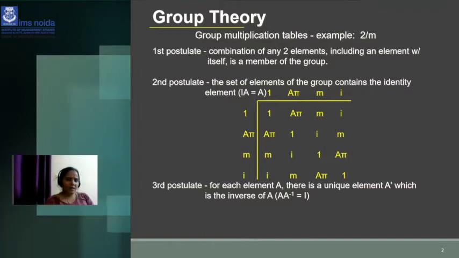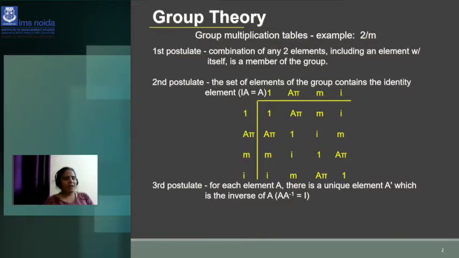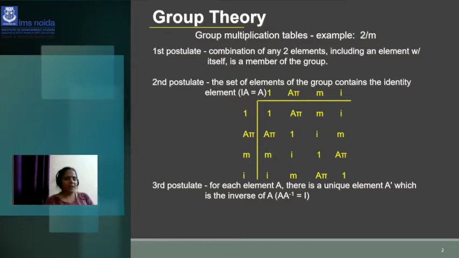M operated with 1, it is M. I operated with 1, I. A pi with 1, then you are getting A pi. A pi with A pi, you are getting 1. A pi with M, you are getting I. So all these operation results are summarized in the table. We will discuss it elaborately when we do it in class.